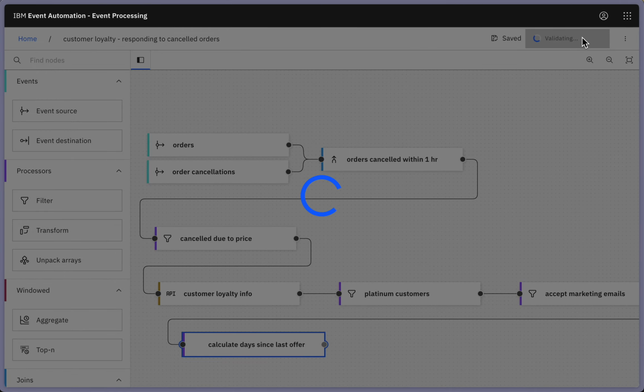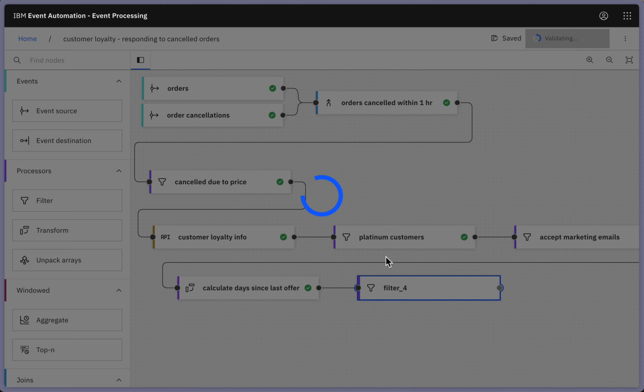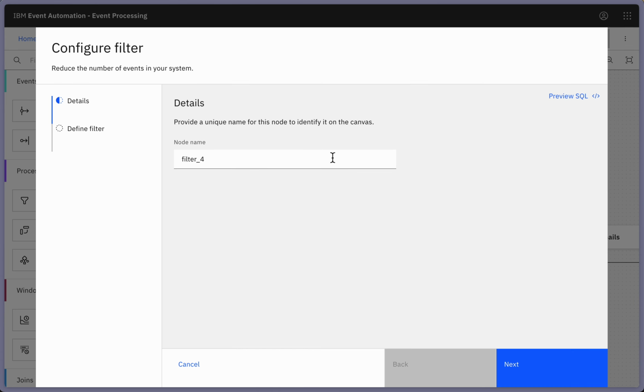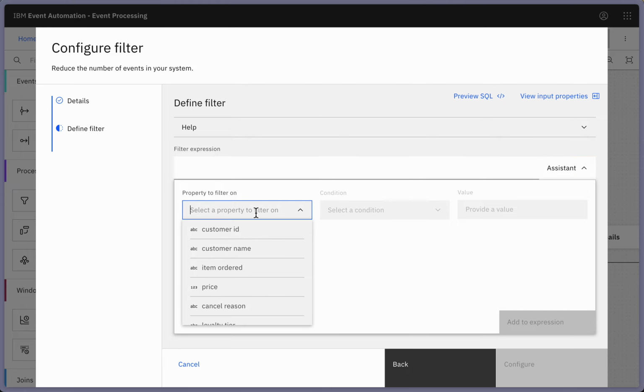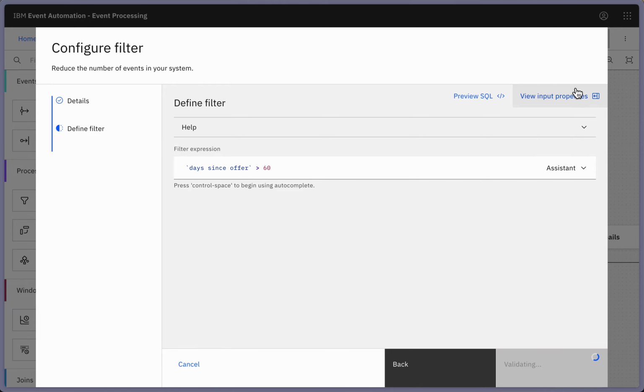So I could filter that down and maybe only focus on customers that it's been at least a couple of months since the last offer. 2 months since last offer. So I'll just take that days value that I just computed, and if it's bigger than, say, 60 days, we'll just focus on those customers.